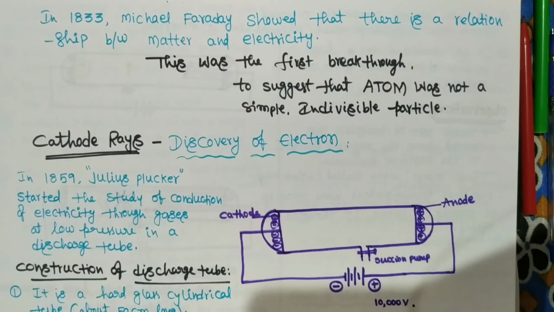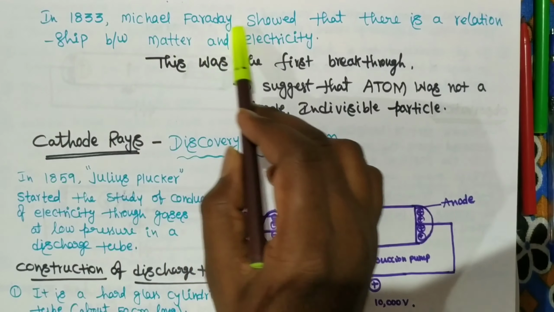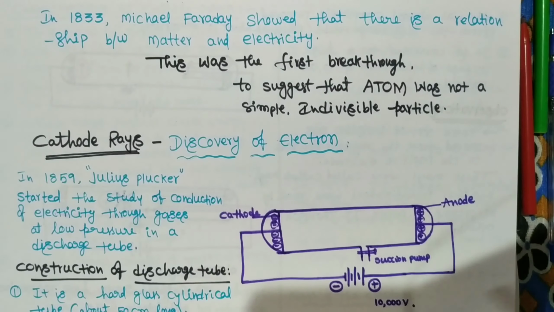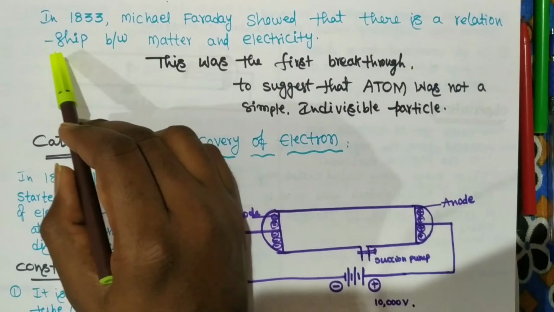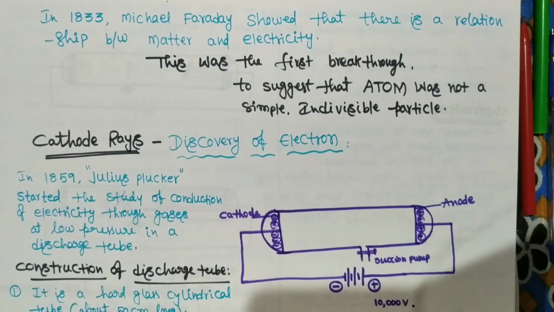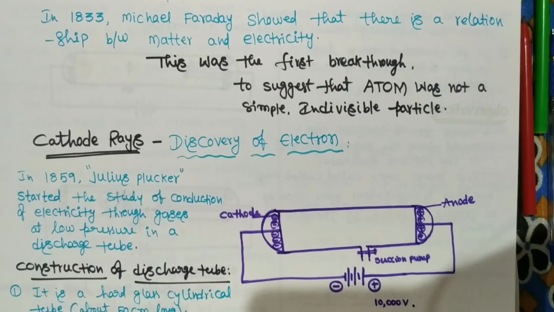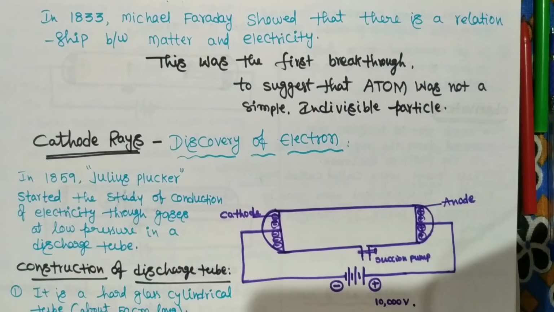So in 1833, Michael Faraday did experiments and showed that there is a relationship between matter and electricity. This was a breakthrough, suggesting that the atom was not an indivisible particle. Maybe it is a divisible particle. So after the 20th century, based on Michael Faraday's experiments,